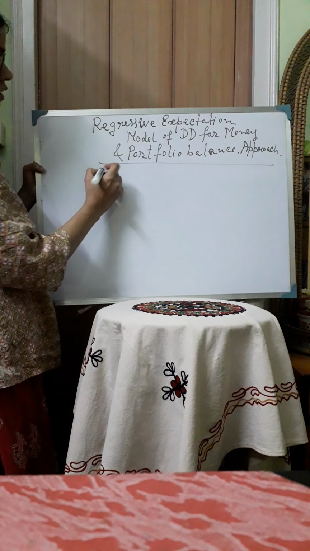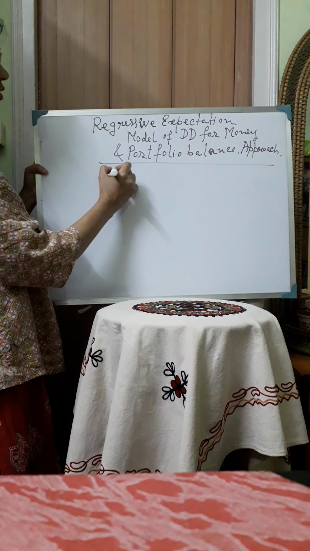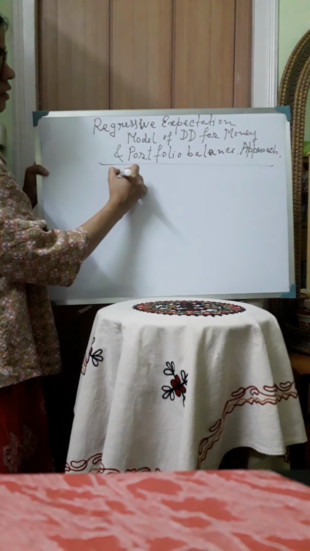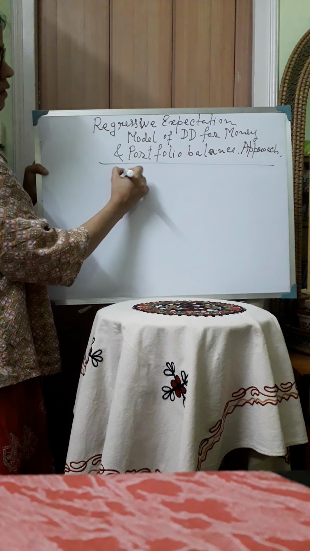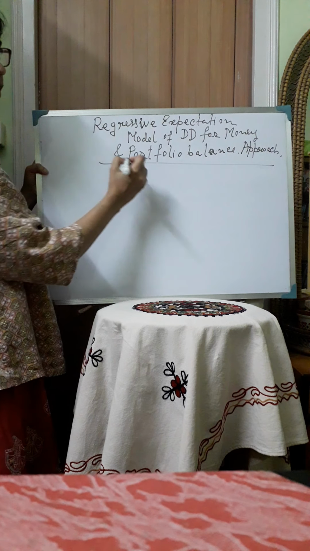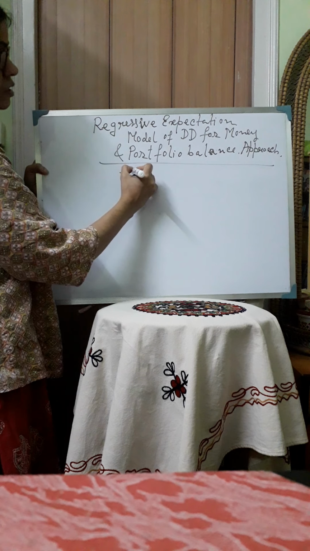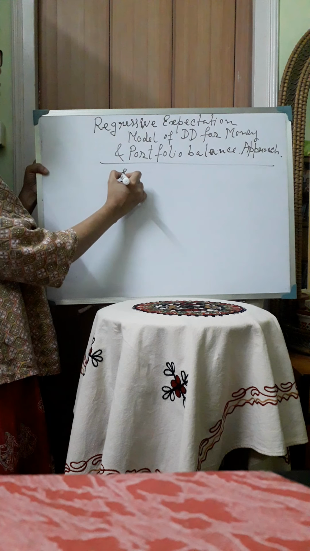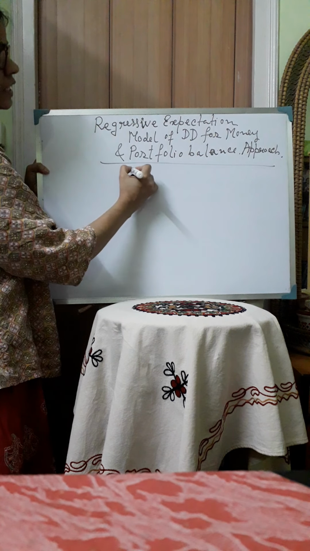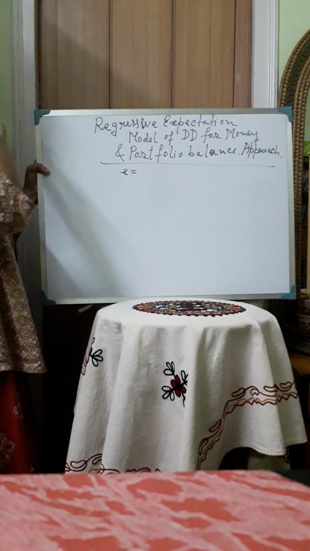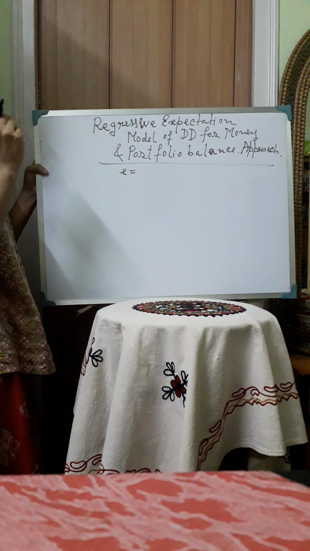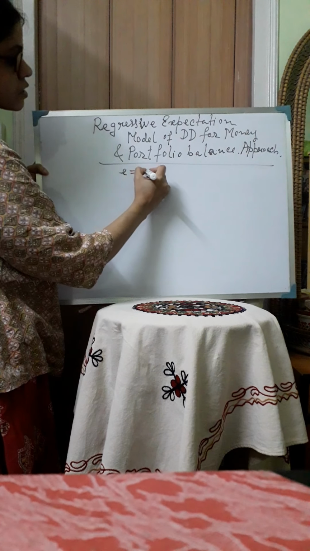A bondholder has an expected return from the bond from two sources. So the expected return from the bond is denoted by E. Now he has the expectation of getting return from investing in bond from two sources.